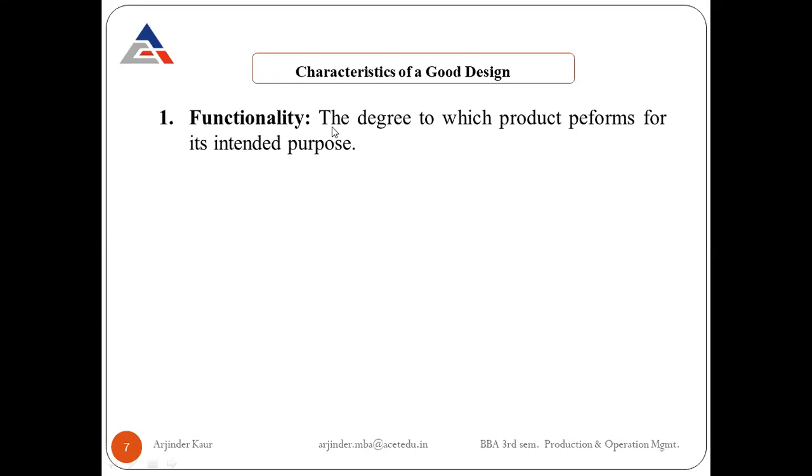So it is a good product design. But suppose it is not able to cut the nails properly, we'll say it has not performed the desired function, so it is not a good product design. So for any product design to be a good product design, it should function in the way it is desired to.